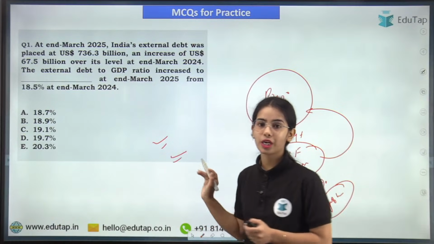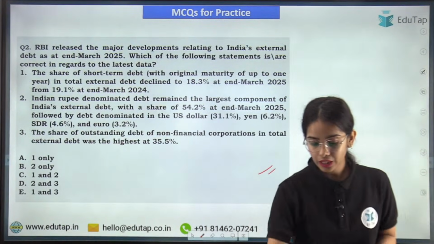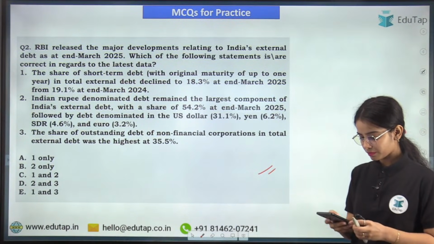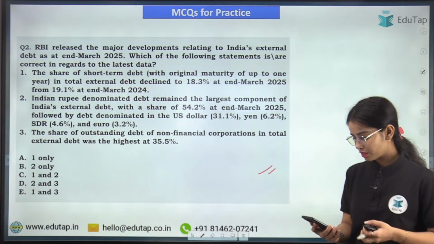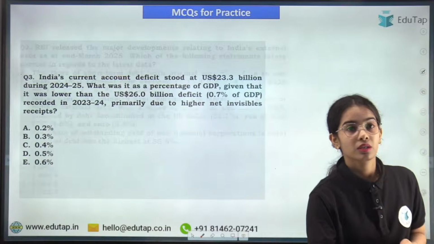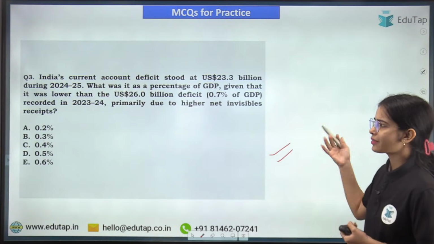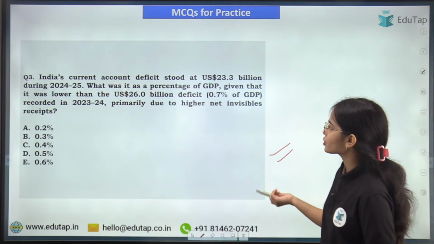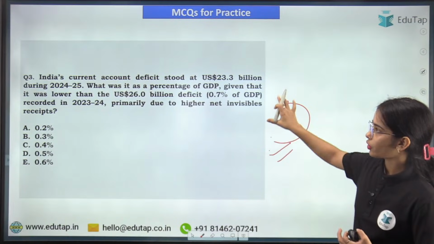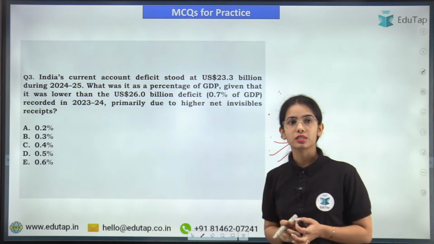Now this is the first question. I hope you will be easily able to answer this question. Now this is the second question. Read the question very carefully and then try to answer it. Now coming to the last one, the third question. Again, read the question carefully and try to answer it. This is in regards to the yearly data for your current account deficit and for your balance of payment. Okay, so try to answer this question.